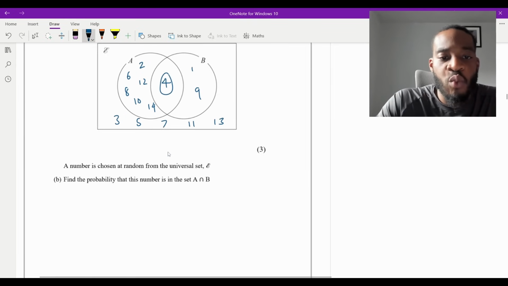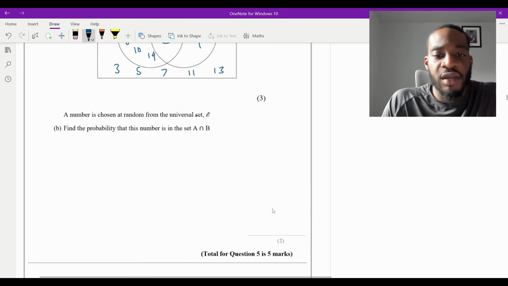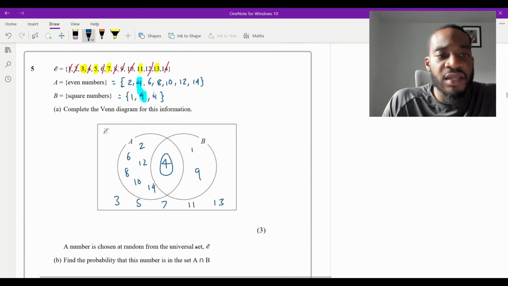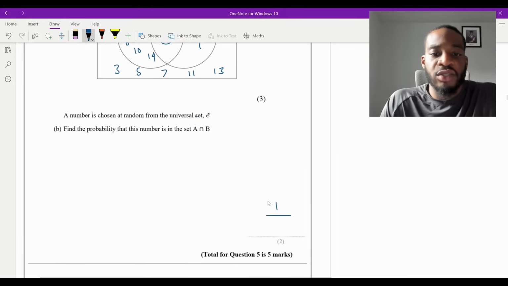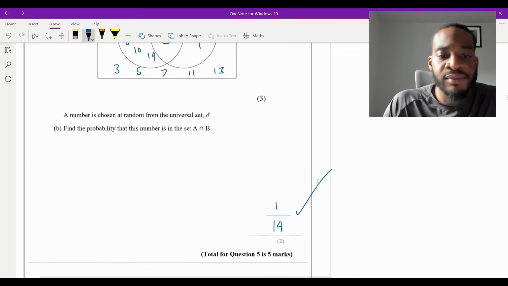So therefore, it's going to be 1 out of how many numbers are there? Well, it goes from 1 all the way to 14, isn't it? So there's 14 numbers. So the answer is just going to be 1 over 14 for the probability. And that is question 5 finished. So now let's go to question 6.